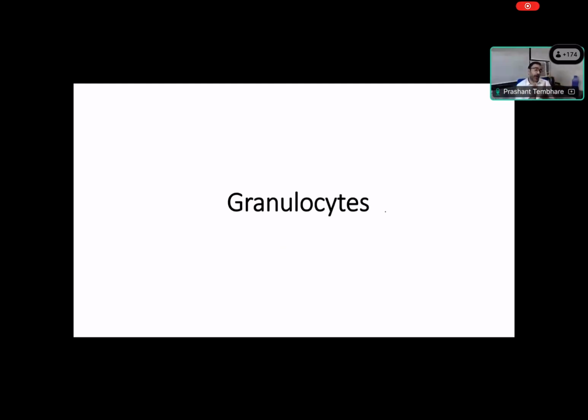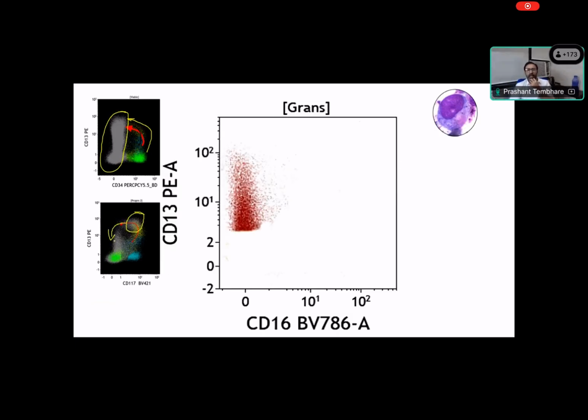Now let's focus on the granulocytic compartment. Coming to the granulocytic compartment, we are talking about post-blast cells, that is promyelocyte, myelocyte, metamyelocyte, band, and neutrophil. As I mentioned, stem cells move toward losing CD34. When they lose CD34, they become maturing cells. They also start losing CD117. At an early stage they have some CD117 expression, but ultimately they lose CD117 to become other cells. Right. So how are they?